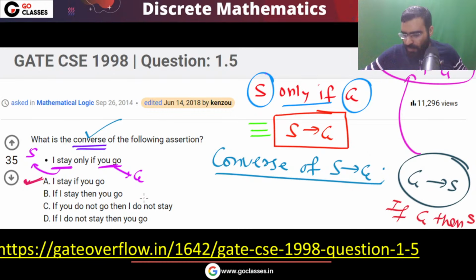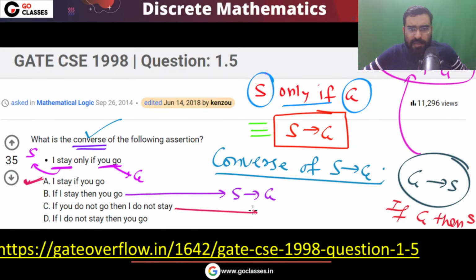What about the remaining options? You remember the converse of S implies G will be G implies S. It means if G, then S, or S if G. So I stay if you go. What about this statement? If I stay, you go. That simply means S implies G. What about this statement?